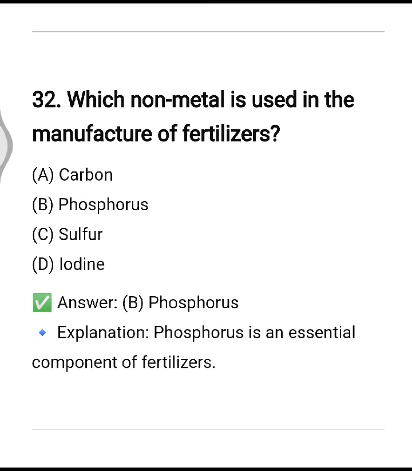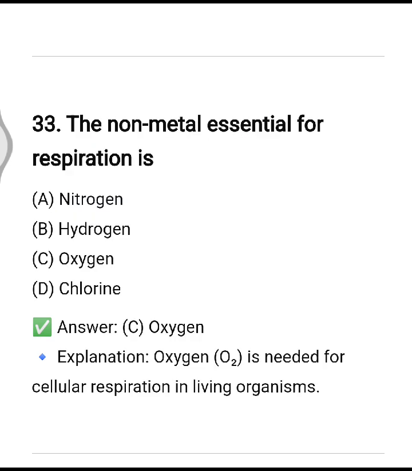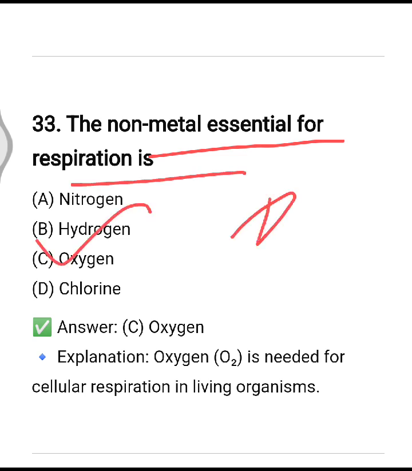Which non-metal is used in manufacture of fertilizers? So it is phosphorus, option number B. It is also used in making the matchstick head. The non-metal essential for respiration, it is oxygen. So we inspire oxygen gas.